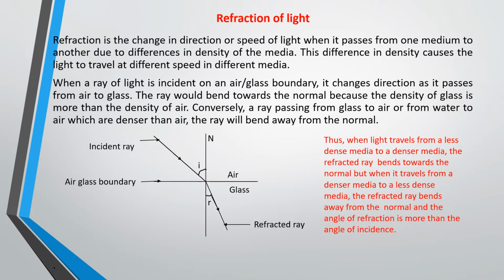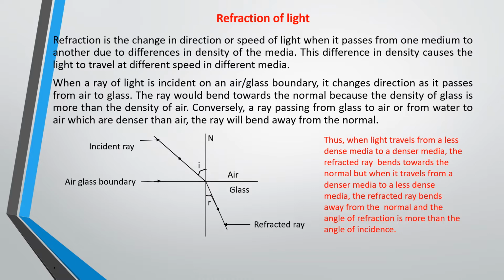So, refraction of light. When you talk about refraction, what it simply means is the bending of light rays from their original direction when they pass from one medium to another. A medium that allows light to pass through it can be air, glass, or water. These are basically the mediums that allow light to pass through them. So when light passes from one of the mediums to another, based on their densities, the light will change direction, it will bend.